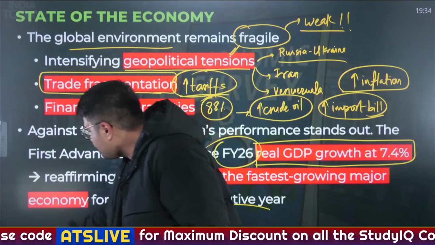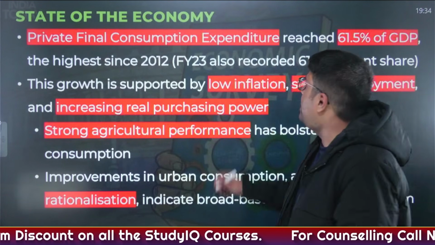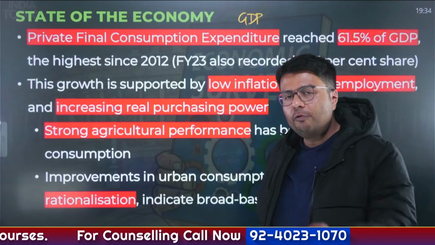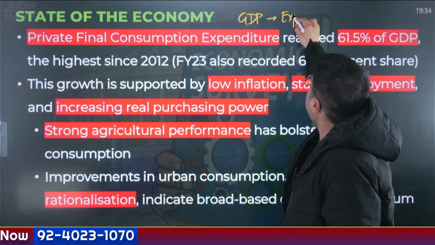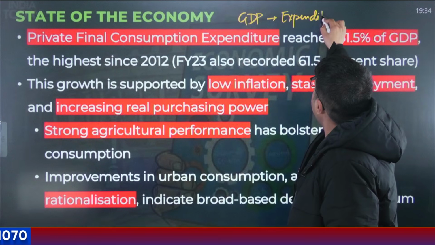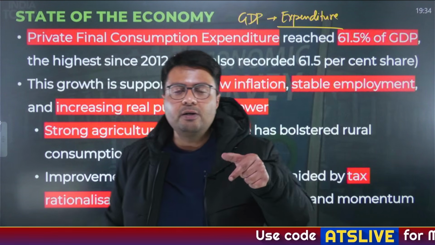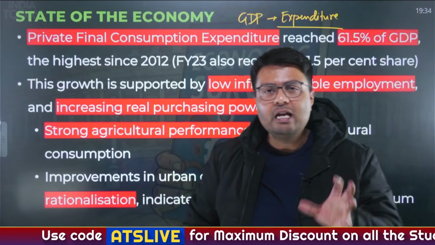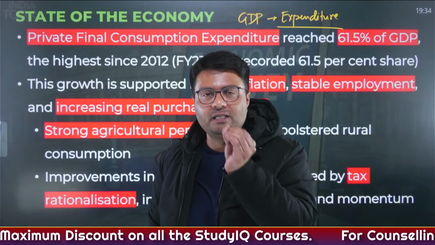Okay. Now, what you have to understand is that there are multiple methods to calculate GDP. One of the most used methods is called the expenditure method. In the expenditure method, we calculate expenditures done by different sectors in the economy. And when you add all the expenditures done in the economy for every year, you will get India's, or any economy's for that matter, gross domestic product.